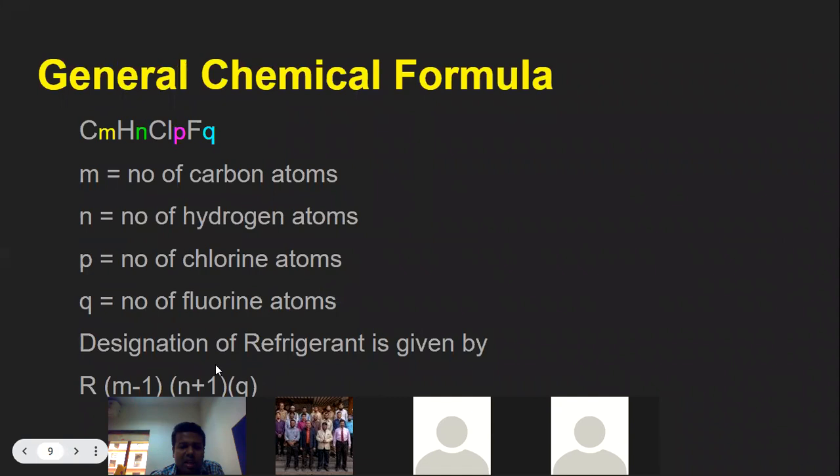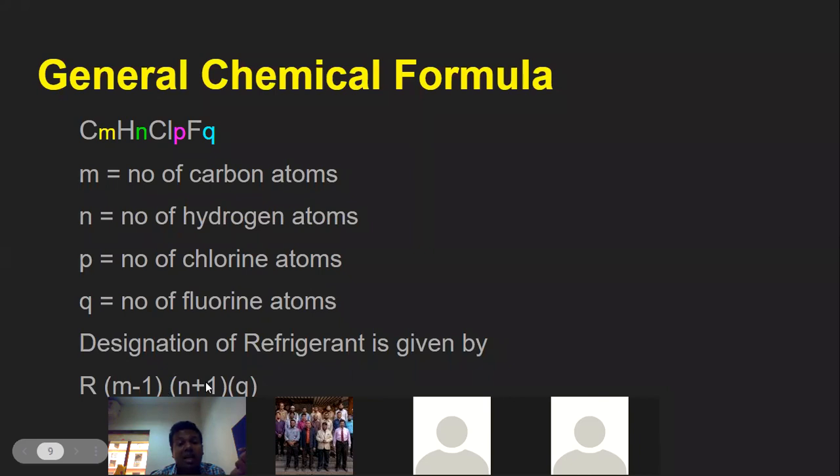The second digit from the right is one greater than the number of hydrogen atoms. The number of hydrogen atoms is N, so we want one greater than N. So that is N plus 1.